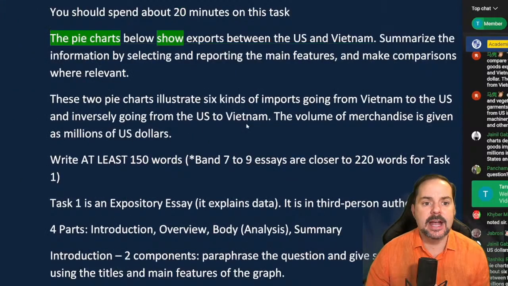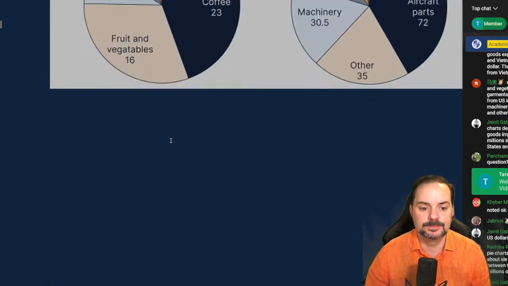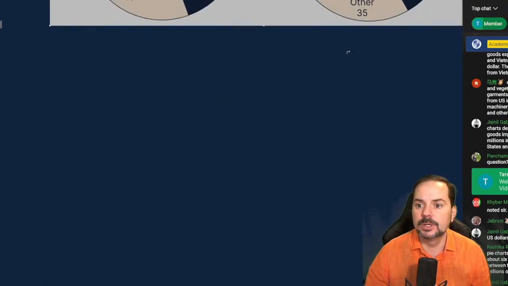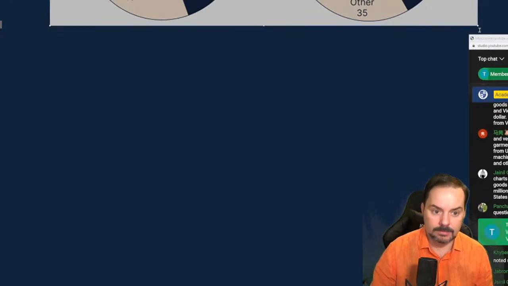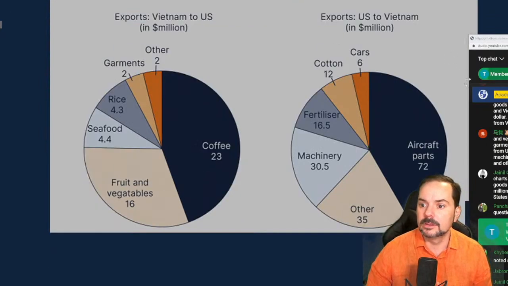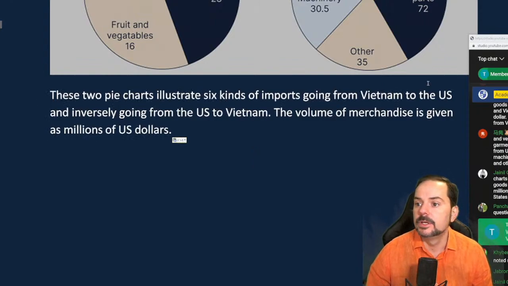Fantastic. So now we want to look at the overview. I'm just going to grab my introduction here, and I'm going to put it underneath our chart here. Yep, there we go.